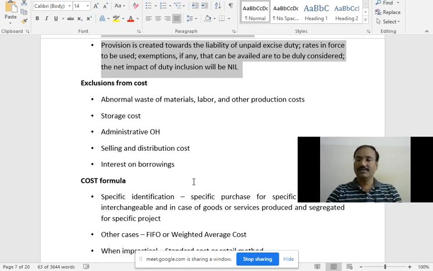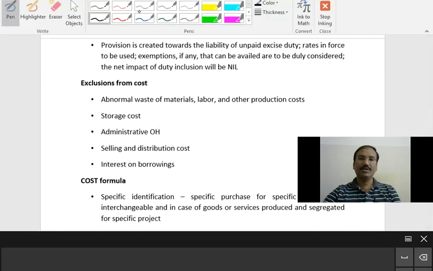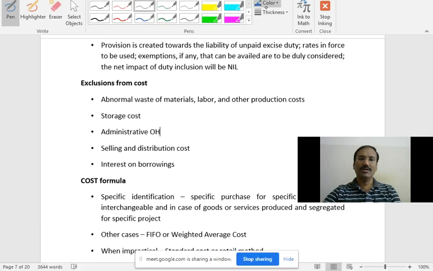The first point is abnormal waste. Abnormal waste is nothing but abnormal cost. You know abnormal loss, which you face. Abnormal loss or abnormal waste cannot be taken into consideration while valuing inventory.